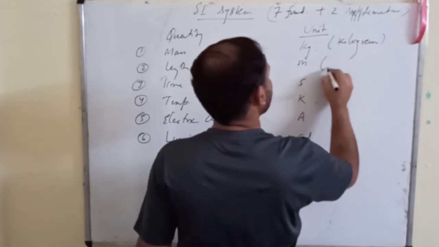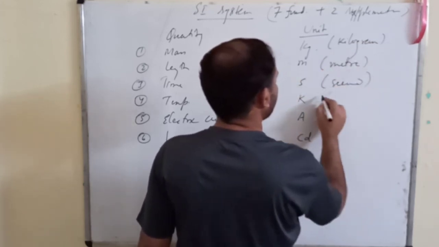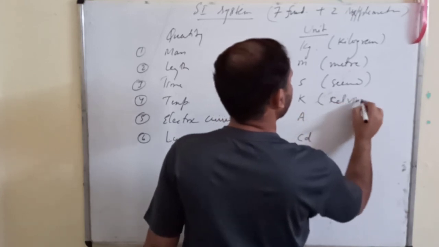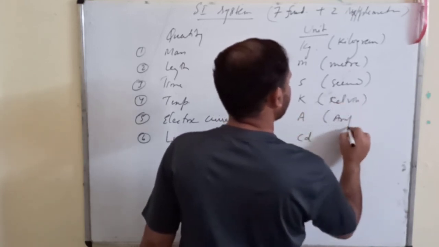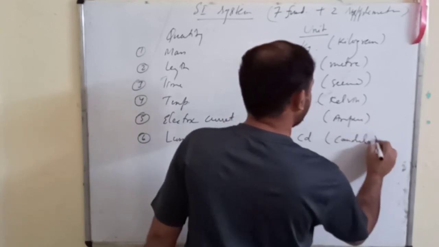This is kilogram, meter, second, Kelvin, ampere and candela.